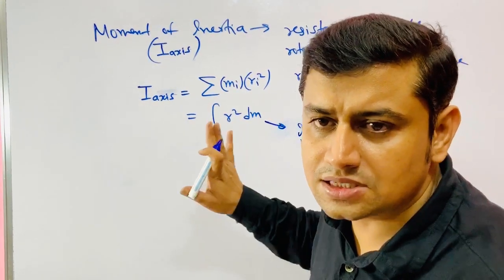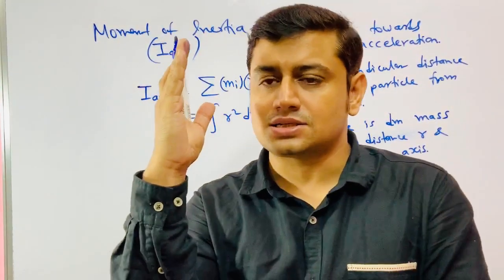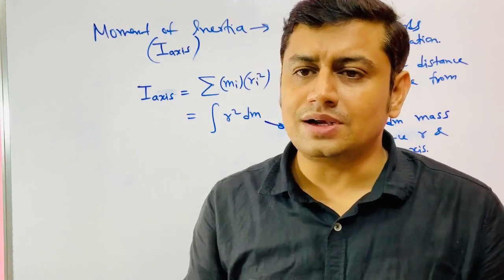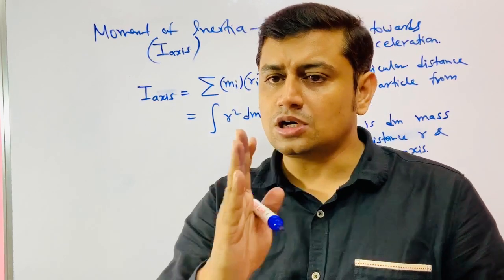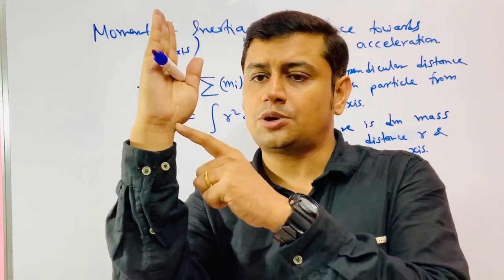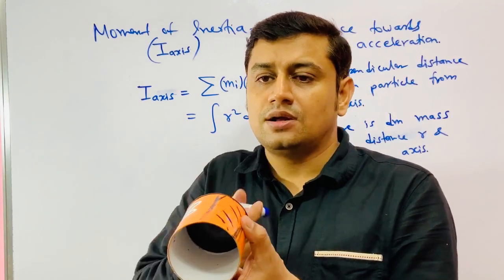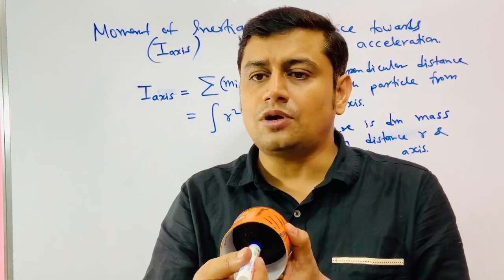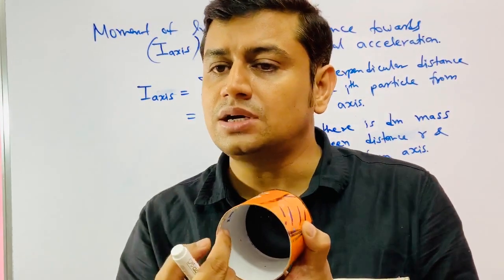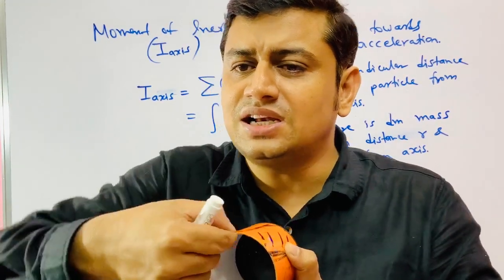Understand one thing. If I have an axis, I go to a distance r and then a small distance dr. First of all, what is the locus of all the points equidistant from an axis of rotation? The locus of all the points equidistant from a particular axis is a cylinder. Now if I go to a distance r and then move a distance dr, I would get a very thin cylindrical shell.